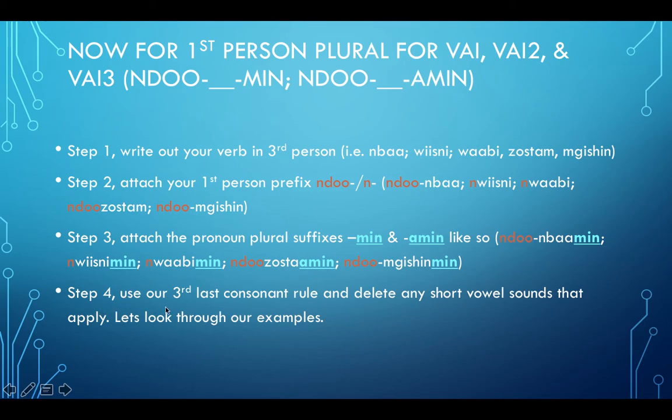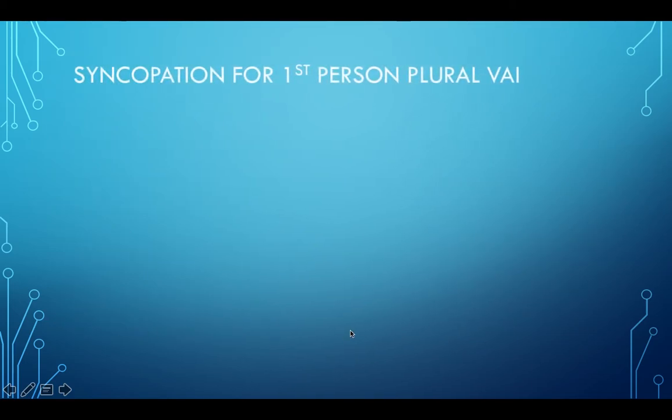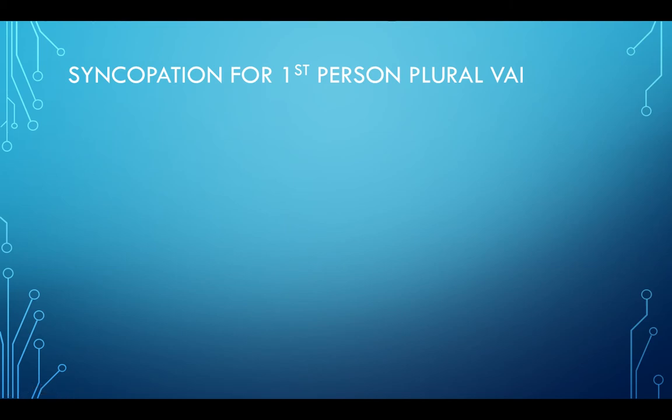Step 4, use our third last consonant rule and delete any short vowel sounds that apply. Let's look through our examples. Syncopation for first person plural VAI. So ndon ba min. So our third last consonant rule, n, m, and b. So we got an N here and an A here.